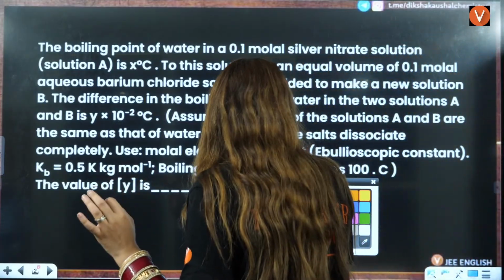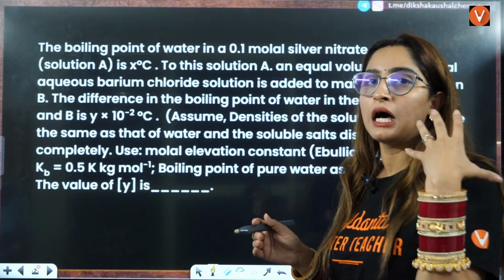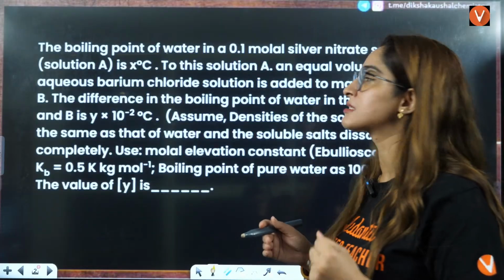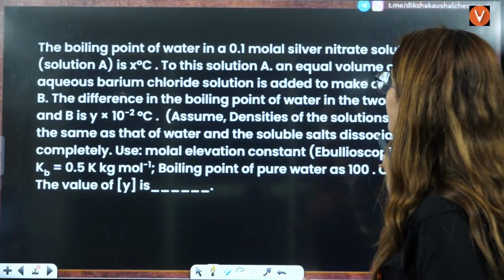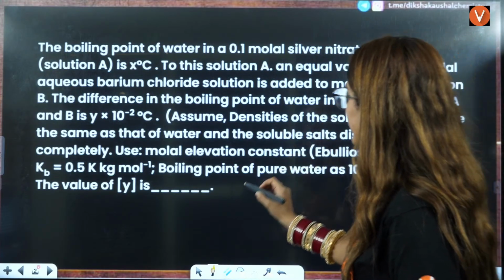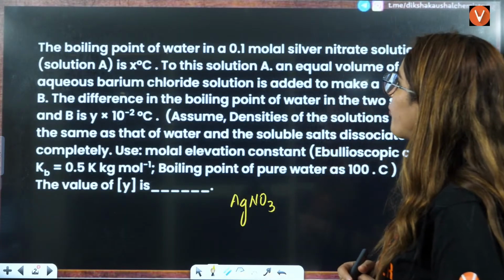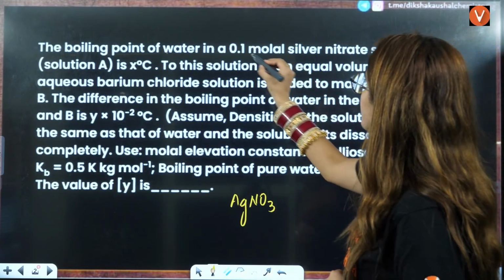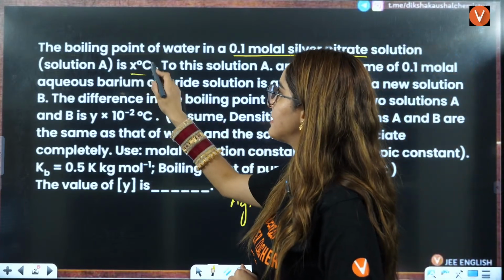First you have to read the question and make something out of it: what are the given things, and what are they asking you. They are saying that the boiling point of water in a 0.1 molar silver nitrate solution, where the boiling point of water in this much silver nitrate solution is X degrees Celsius.